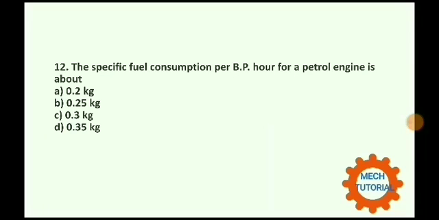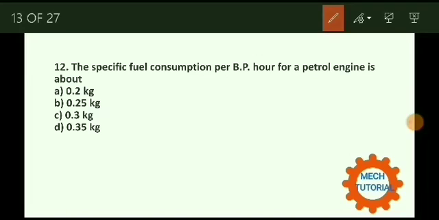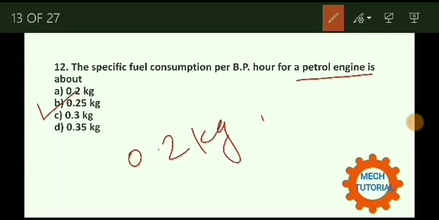Next, the specific fuel consumption per brake power hour for a petrol engine is about. The correct option is option number B, 0.25 kg. ये specific fuel consumption क्या होता है? The amount of fuel required to develop the power is known as the specific fuel consumption. इसकी वैल्यू 0.25 kg होती है फॉर पेट्रोल इंजन एंड 0.2 kg होती है फॉर डीजल इंजन.